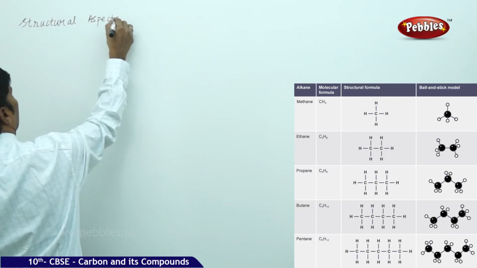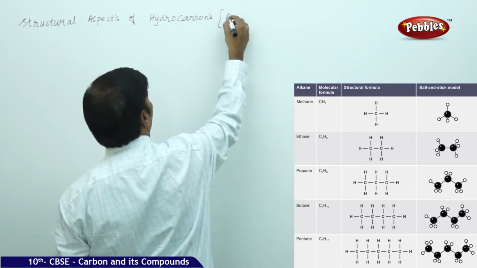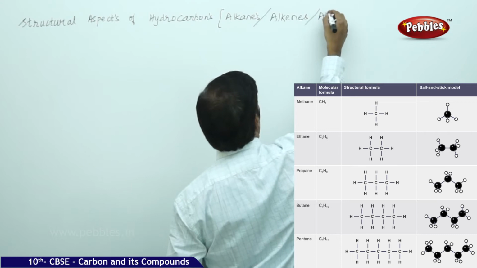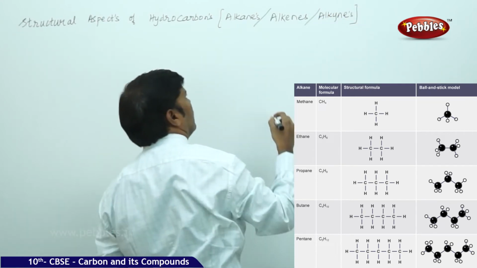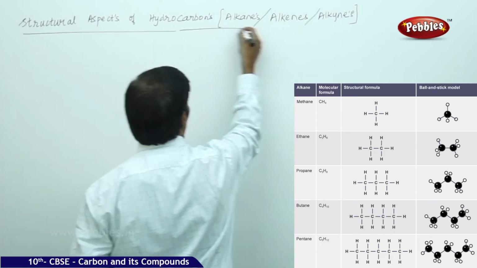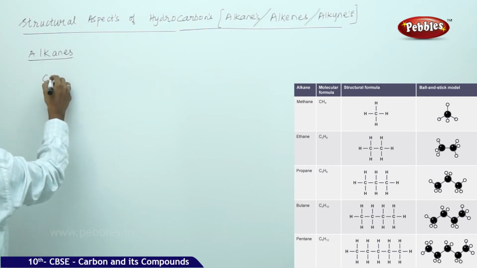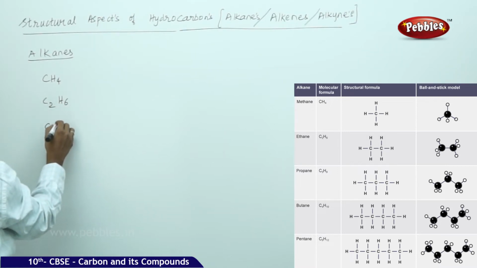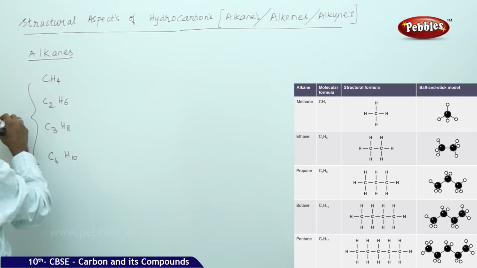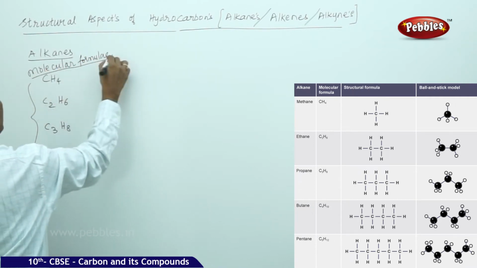Okay, so the next part of the discussion here is the structural aspects of hydrocarbons, of alkenes and alkynes. Structural aspects of alkenes and alkynes. So here, if you are going to take the alkanes in particular, if you take hydrocarbons CH4, C2H6, C3H8, C4H10, all of these come under the molecular formulae.